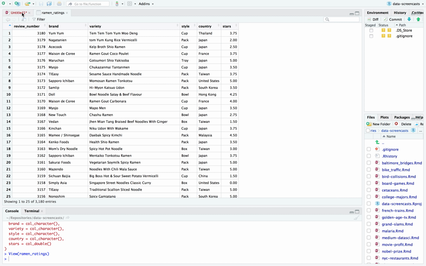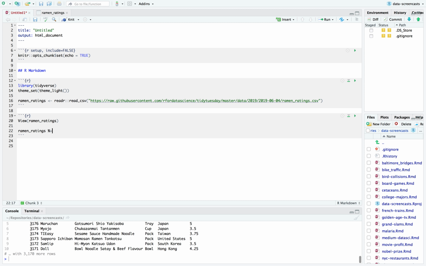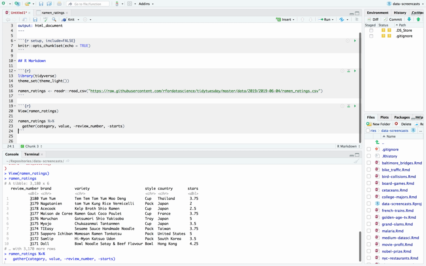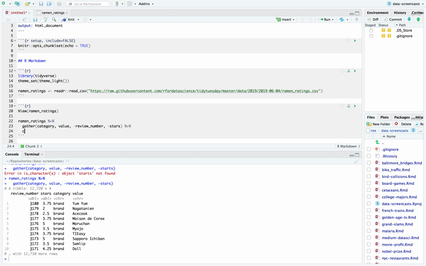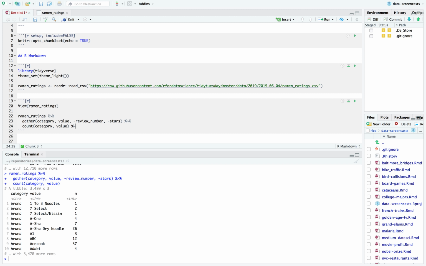But in the meantime, let's start by looking at the brand, variety, style, country. All of these are categorical variables that we might use as predictors. Since we have multiple predictors, I'm going to gather them. I'm going to gather everything besides review number and stars, and call it category and value. Now I'm going to count the category and the value. I want only the top few from each category, so I'm going to group by category, top n, 16 by n.